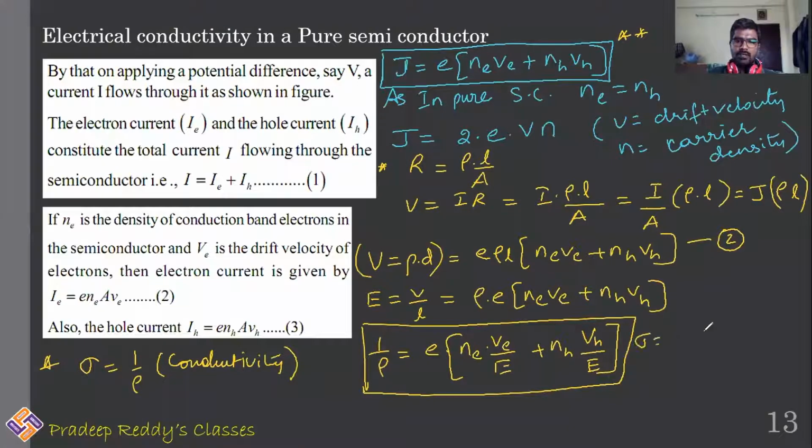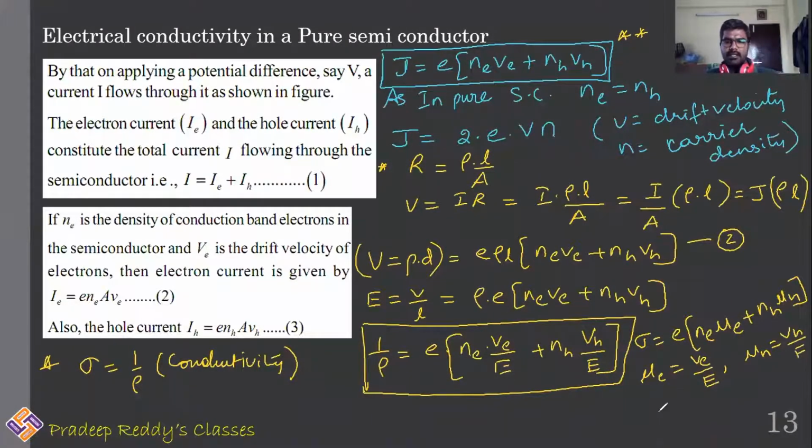So sigma is equal to E into (NE mu E plus NH mu H), where mu E is equal to VE divided by capital E and mu H is equal to VH divided by capital E. These are called mobilities, that is mobility of the charge carriers in semiconductor, where mu is called mobility of the charge carriers.